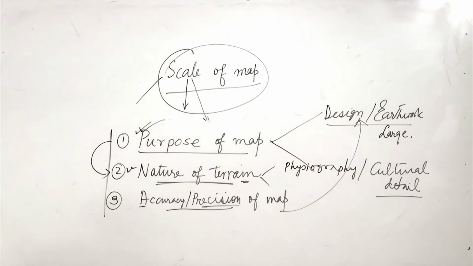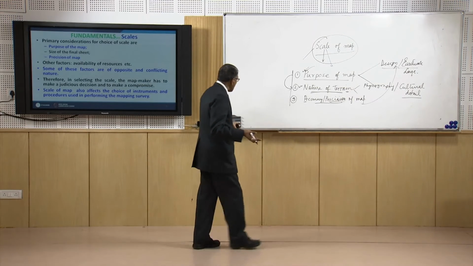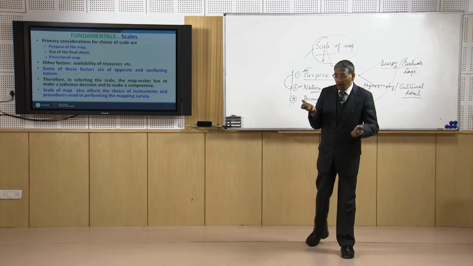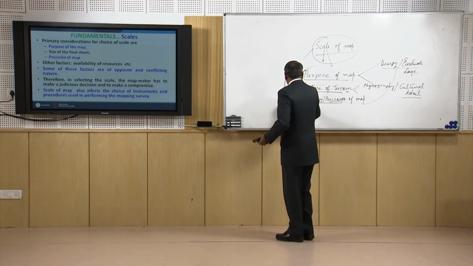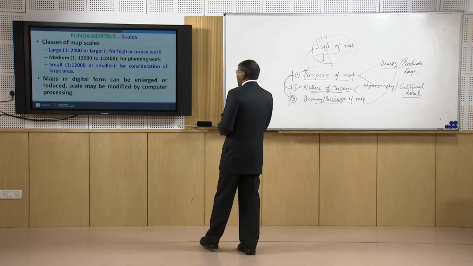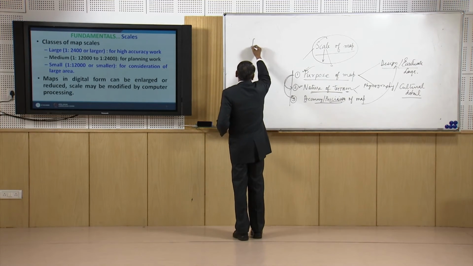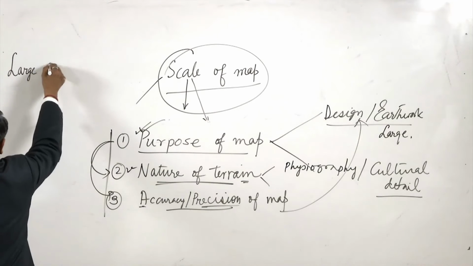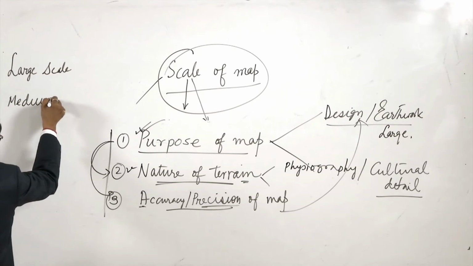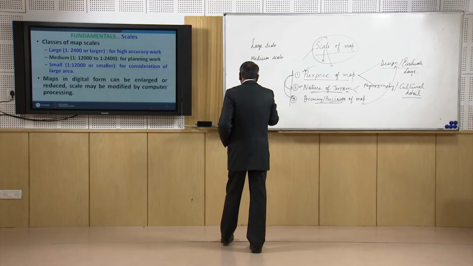Even if they are contradictory, there lies the utility of the engineer in charge to select the scale of the map. Now the scale of a map is basically defined into three classes: large scale, then medium scale, and then small scale.